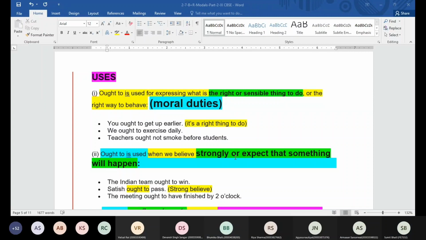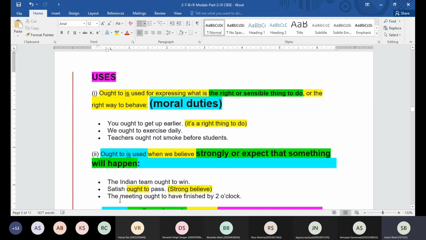No, sir. Okay, if I say Satish has to pass, that is going to mean it is really compulsory. If he doesn't pass, then what will happen? Something bad will happen to him. Punished, right? So, yeah, he may be punished, or there could be any XYZ thing that could happen to him.